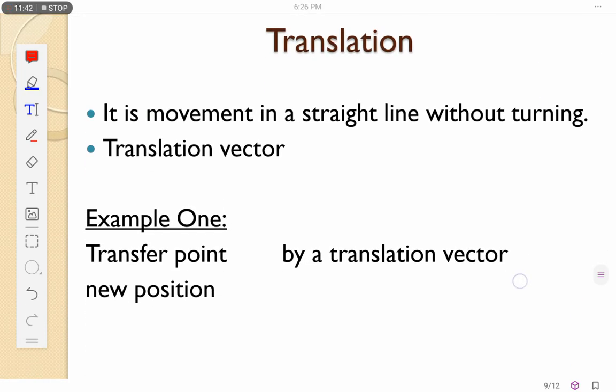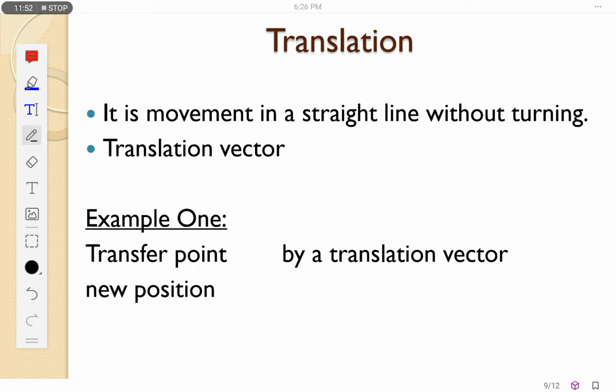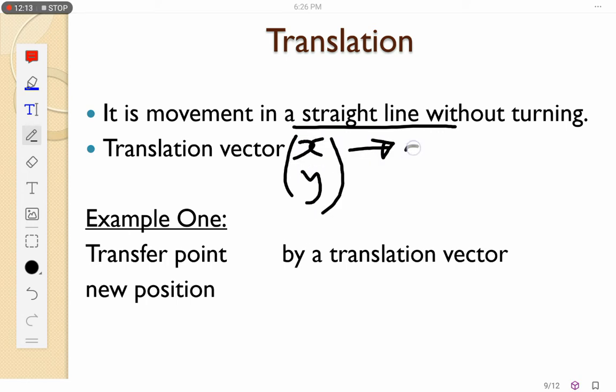Here we have got translation. We are now going into detail in translation. Translation is the movement in a straight line without turning, and we have what you call a translational vector that is being used to move a point to another point or to its image. The translational vector is in the form of x y, meaning we move in the x direction certain units, and we move in the y direction certain units.